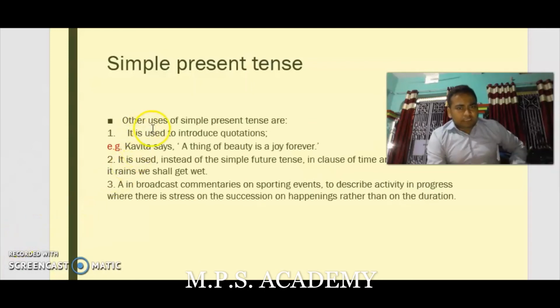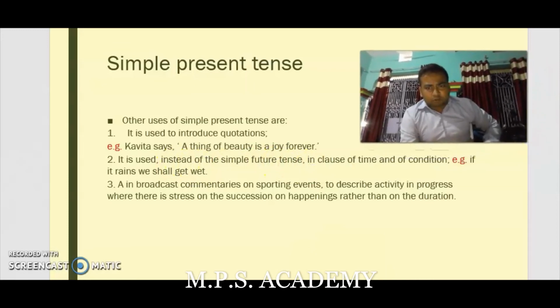Next, another usage of the simple present tense is to introduce quotations. For example, here Kavita says, a thing of beauty is a joy forever. Here is the quotation that is in inverted commas. Second point, it is used instead of simple future tense in clauses of time and of condition.